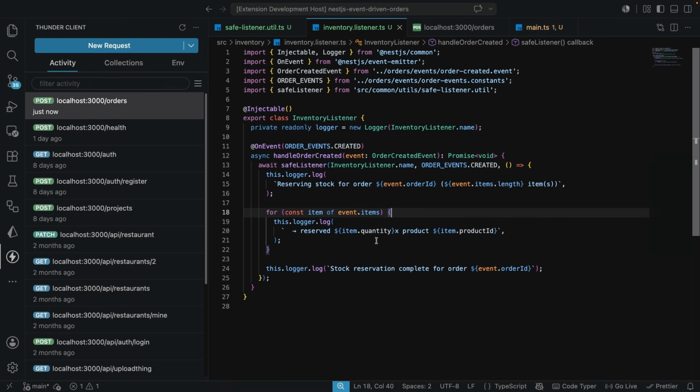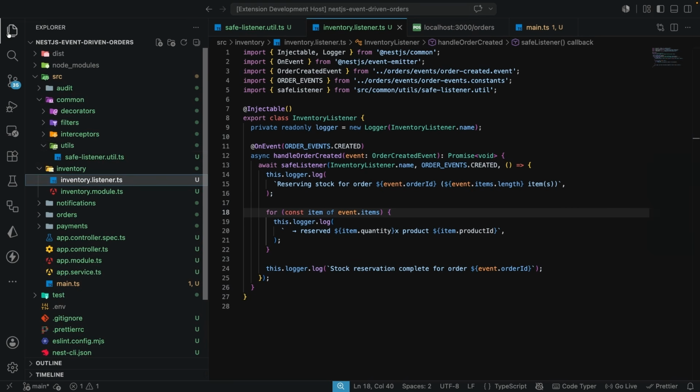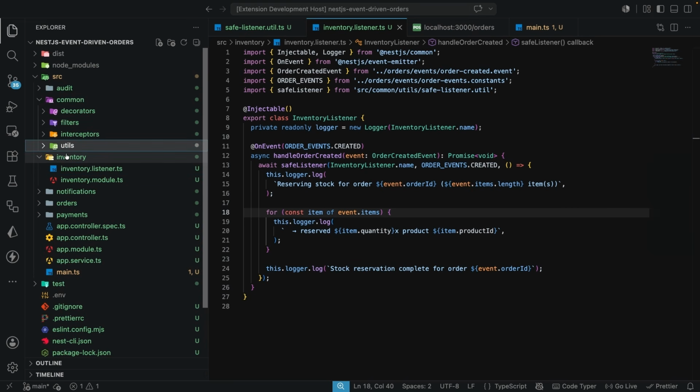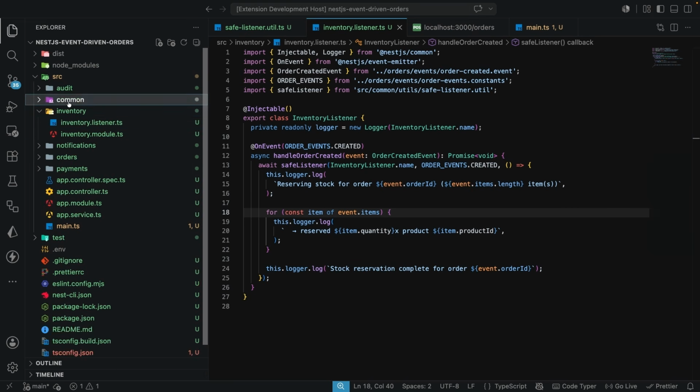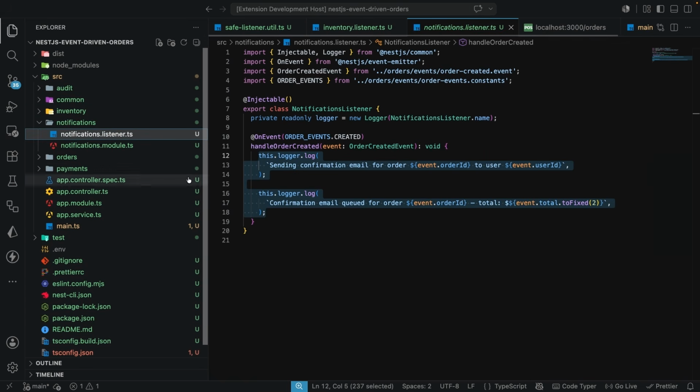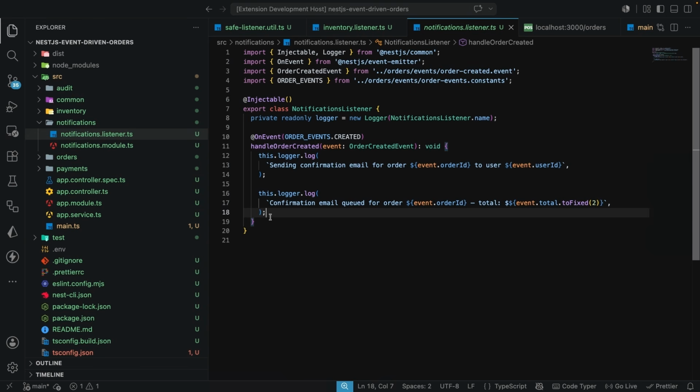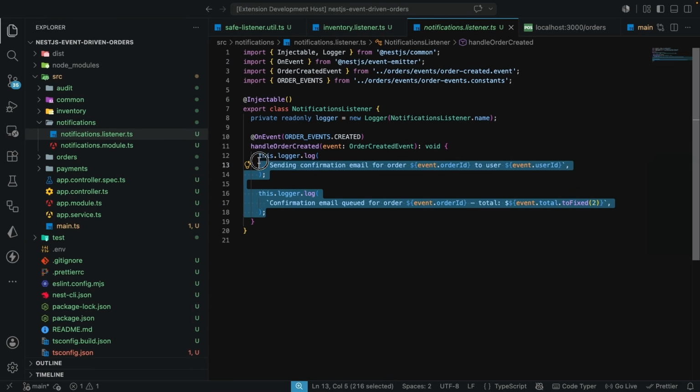We are going to be doing the same thing, but this time around it is going to be for the notifications listener. So let's come over here and let's look for the notifications. So outside common, you want to be in notifications, and here in the notifications listener, I'm going to cut all of these that we have over here. So these two. So let's cut these.